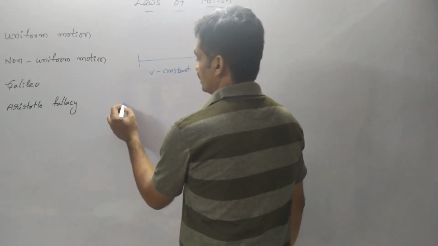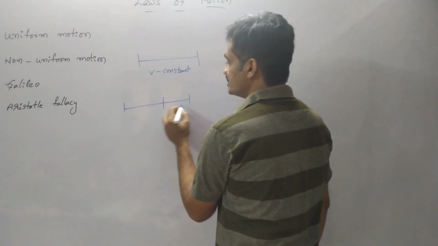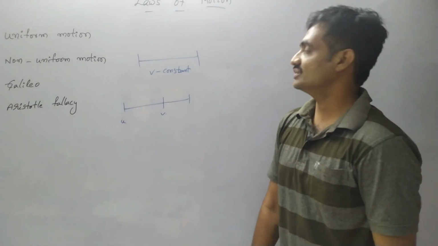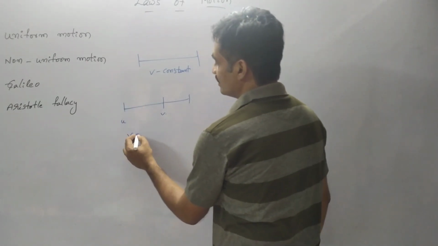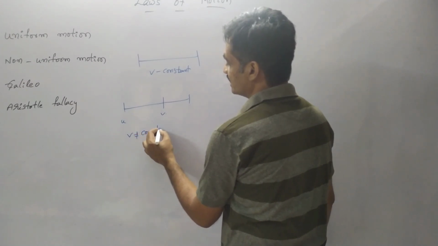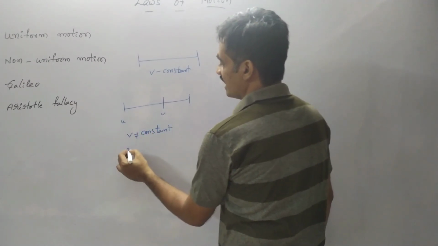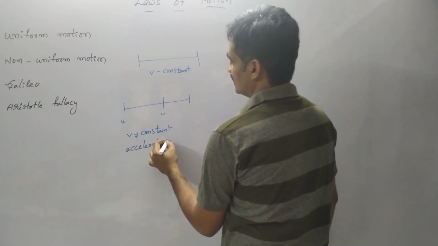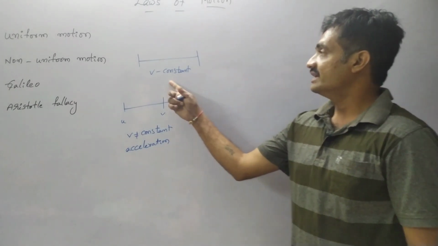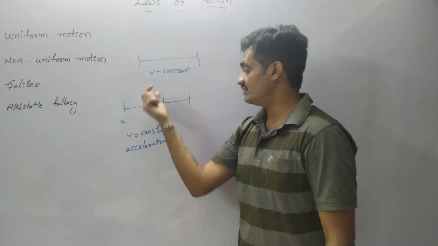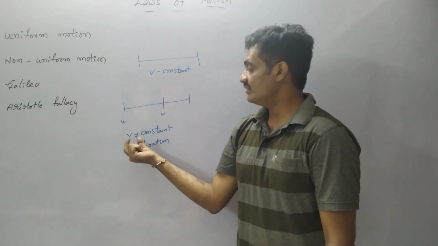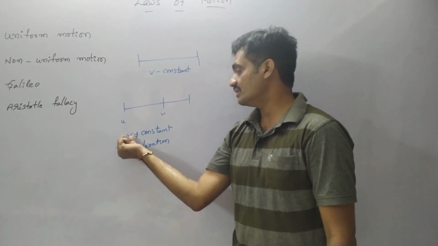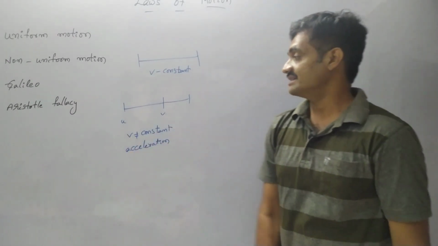Whereas in non-uniform motion, the body changes its position with a change of velocity, so velocity is not constant. Here we consider acceleration. Once again, in uniform motion velocity is constant, whereas in non-uniform motion velocity is not constant, so we consider velocity as well as acceleration.